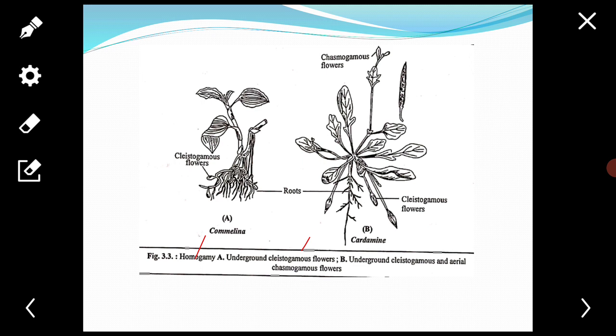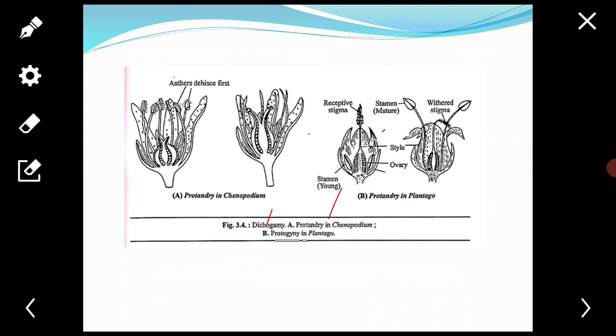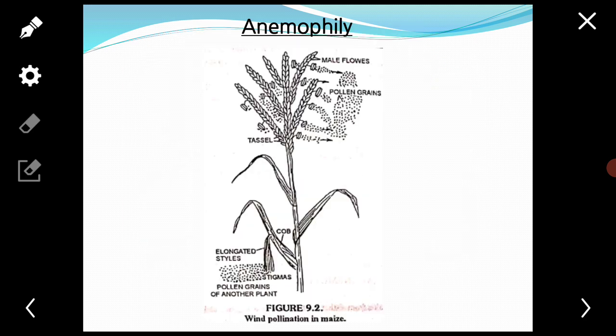So students, we will study one by one about these agents or vectors which are responsible for pollination. First, we start with anemophily, that is wind pollination.